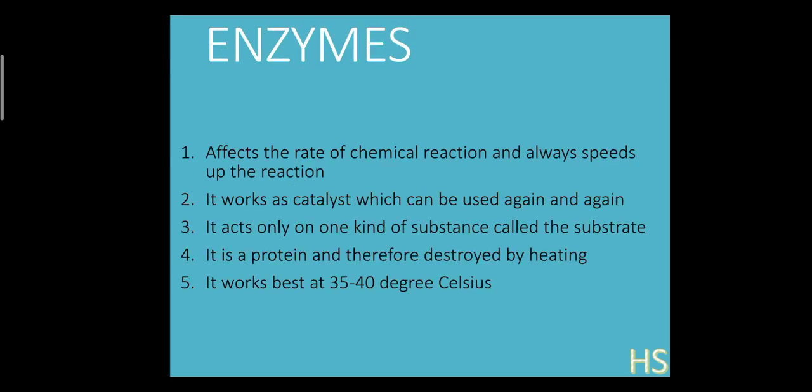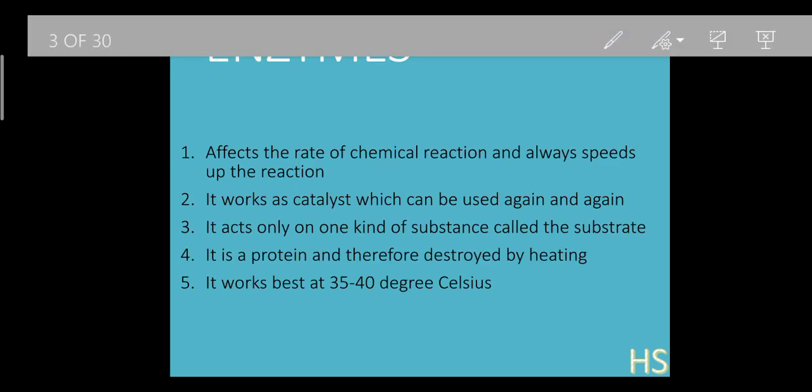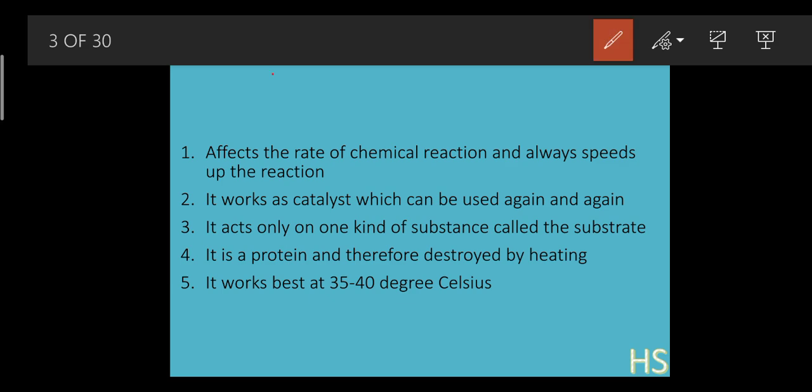Enzymes. Before starting the word enzymes, let's understand the word catalyst. What do you mean by catalyst? Catalyst is a chemistry word. A catalyst is one that speeds up a chemical reaction. In the same way, we have enzymes in our body.